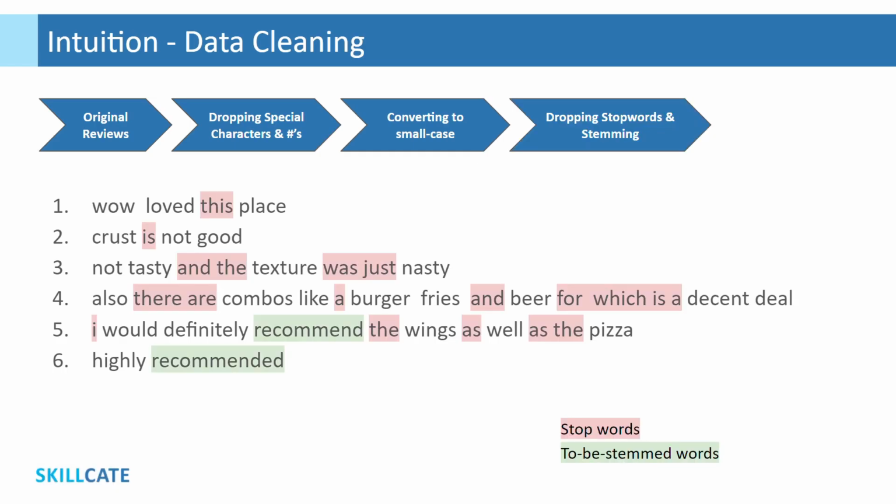Moving on, as third step, we would do a couple of things. All words highlighted in red here are called stop words, which generally are non-value adding. These words mostly do not help us in understanding sentiment for a review, so we would drop these. Also, the highlighted green depicts how the same dictionary word "recommend" is used in different forms but has the same sentiment. To ensure computer understands these as the same word, we would convert all English words to their root. This process is called stemming.